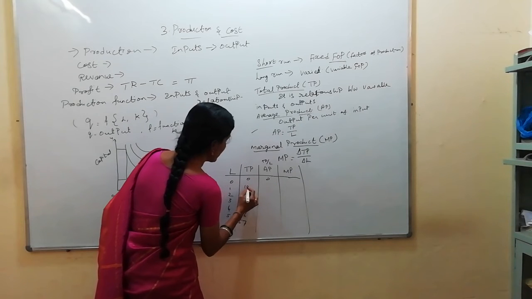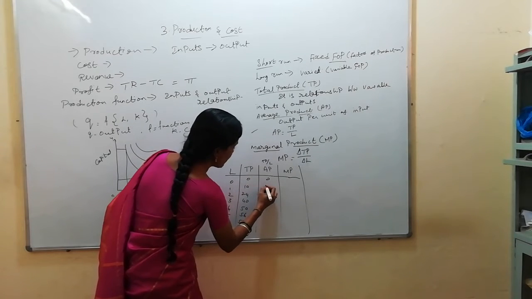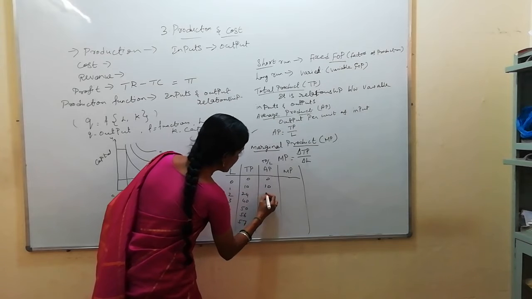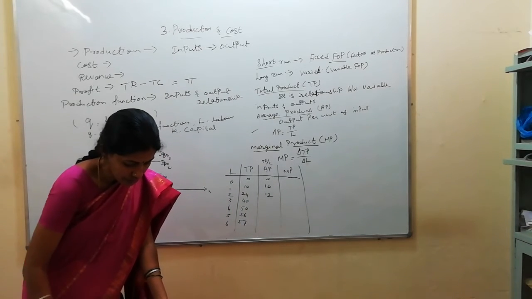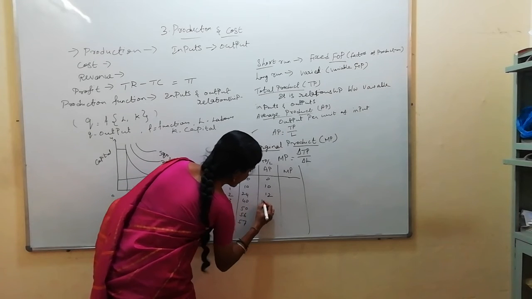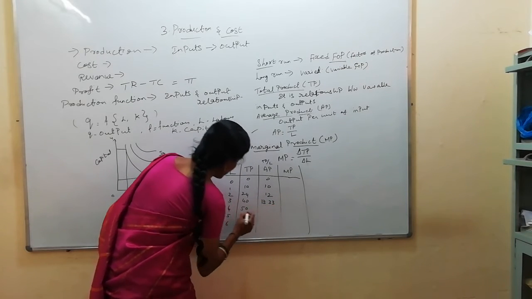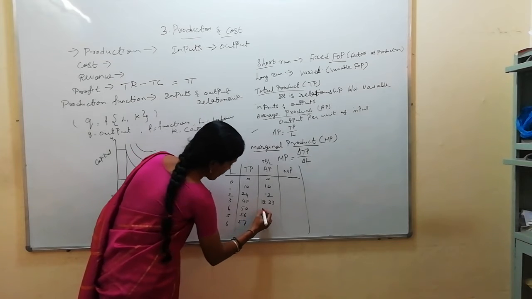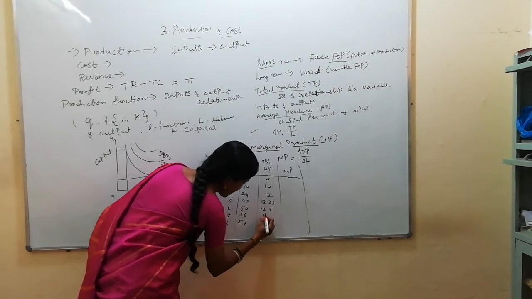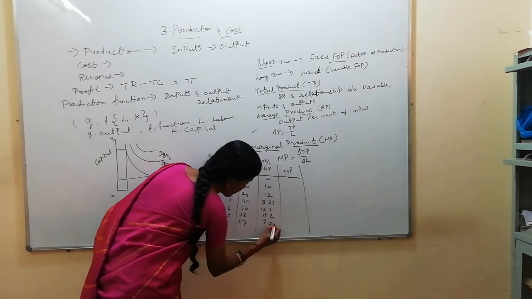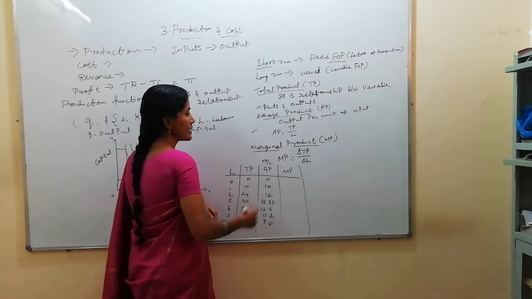So here 0 will be there. And total product 10 divided by 1, 10. 24 divided by 2, 12. 40 divided by 3, 13.33. Next 50 divided by 4, 12.5. Next 11.2, 9.5. Next the marginal product formula is delta TP divided by delta L.